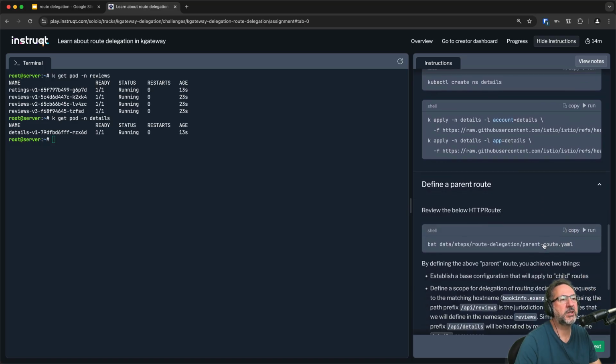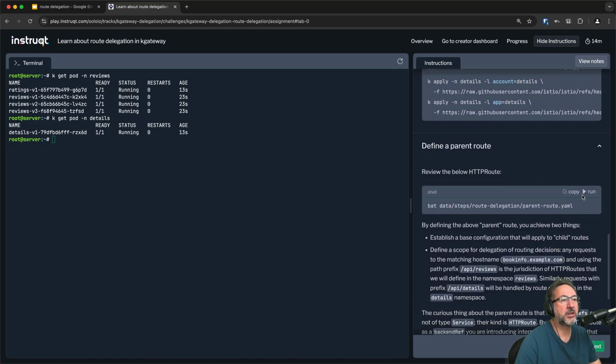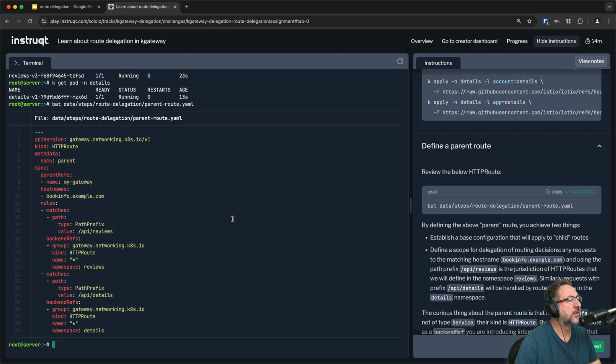And the way we're going to do it is again with parent and child. And so we look at this parent again. This is the same one we looked at in the slides. It binds to our gateway. It has two backend refs, but sort of separates the jurisdiction, right? The /api/reviews path prefix will then be delegated to routes that we define in the reviews namespace, and the same thing for the details service with respect to the /api/details path prefix.